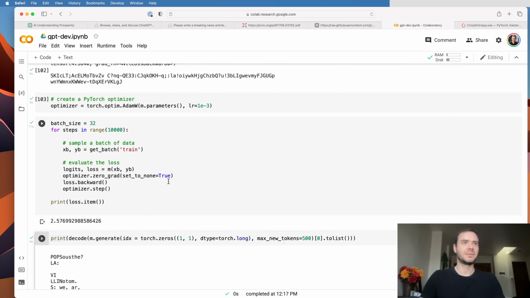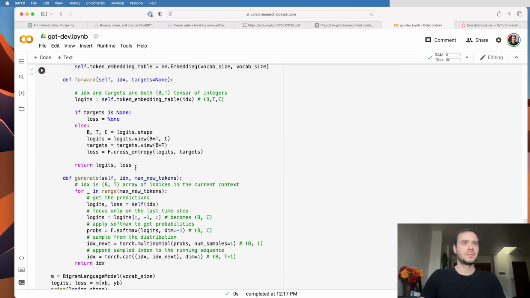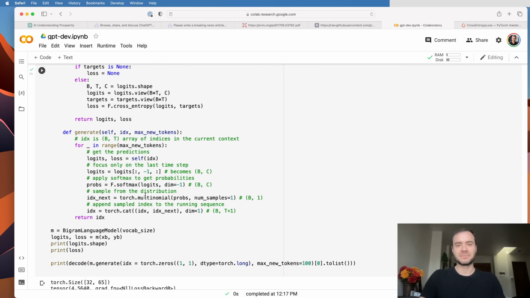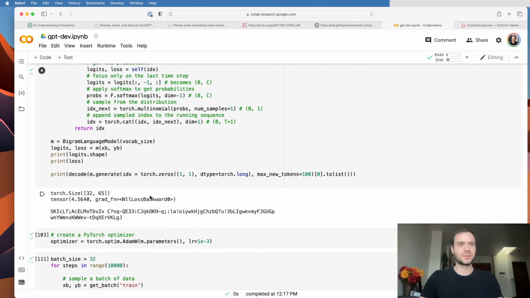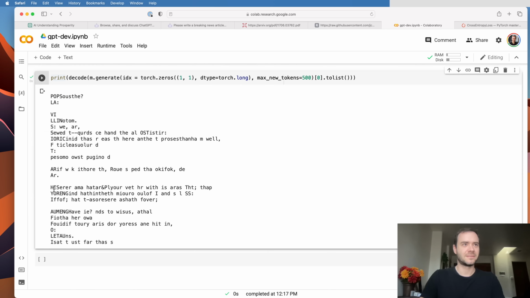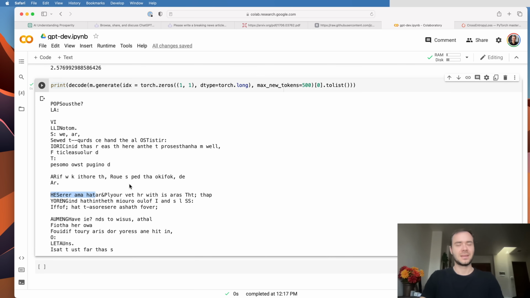So now what I'd like to do is, obviously this is a very simple model because the tokens are not talking to each other. Given the previous context of whatever was generated, we're only looking at the very last character to make the predictions about what comes next. So now these tokens have to start talking to each other and figuring out what is in the context so that they can make better predictions for what comes next. And this is how we're going to kick off the transformer.